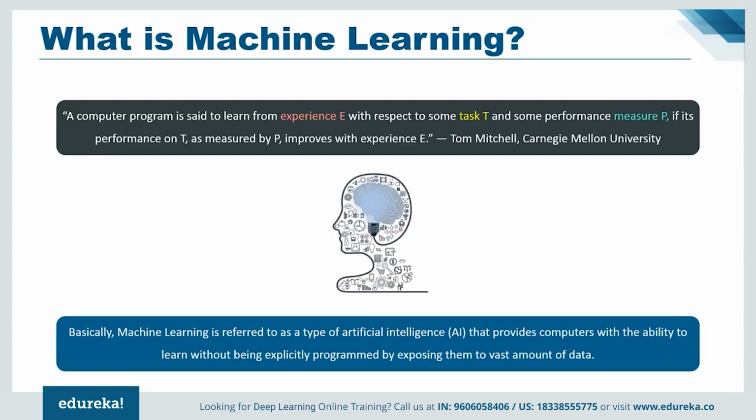So basically, machine learning is referred to as a type of artificial intelligence that provides computers with the ability to learn without being explicitly programmed by exposing them to a vast amount of data. The core principle behind machine learning is to learn from the datasets and try to minimize the error or maximize the likelihood of their predictions being true. Even though machine learning had great advancement, there were some drawbacks of machine learning.